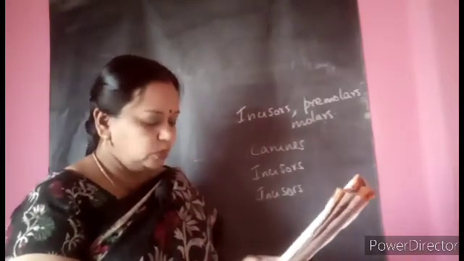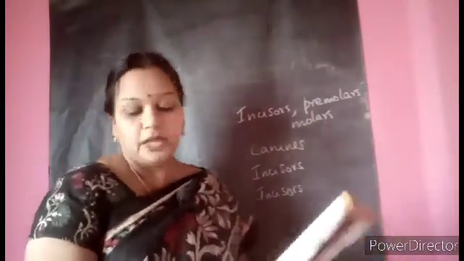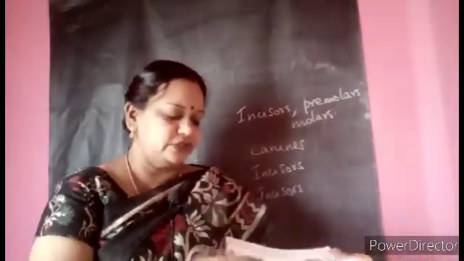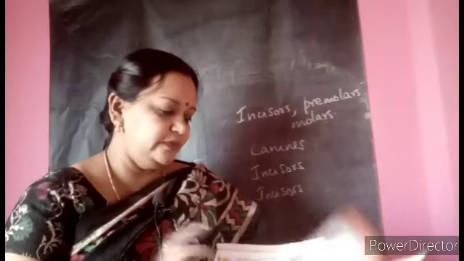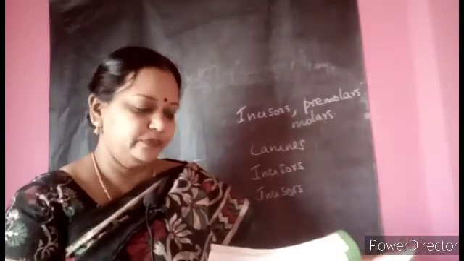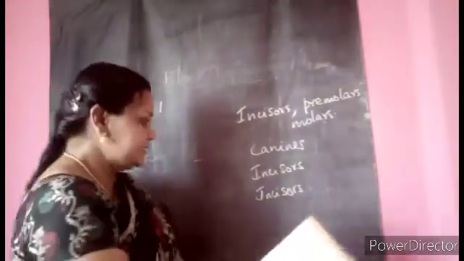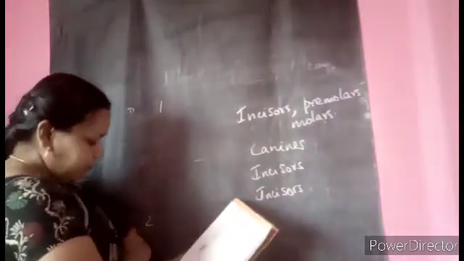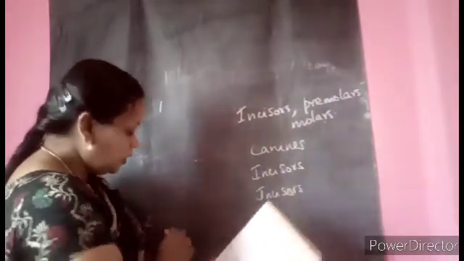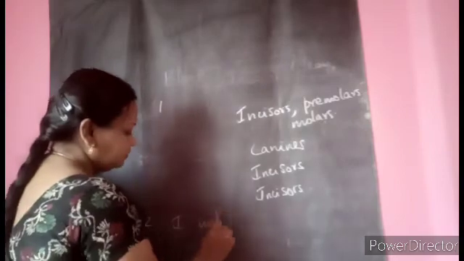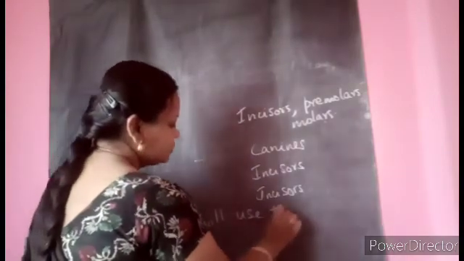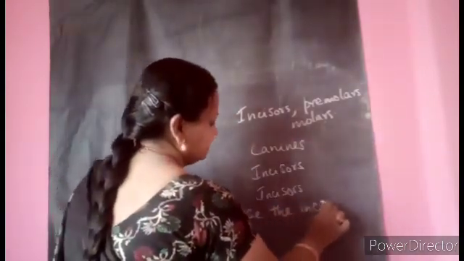Which teeth would you use to eat corn? This is a very easy one, and in your textbook, to answer this question, there is a picture you can see. A boy eating corn. See here. Can you see this? Which teeth is he using? Can you say? Very good. He is using the incisors. Second one. Which teeth would you use to eat corn? I will use the incisors.